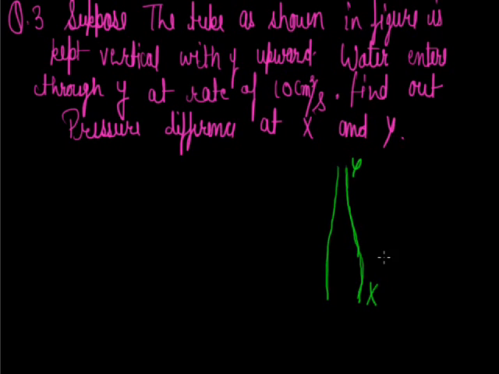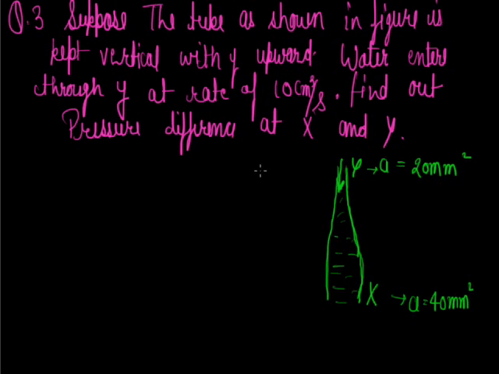The areas of cross section at Y and X are 20 millimeter square and 40 millimeter square, and 10 centimeter cube of water enters per second, as given, from Y. This means the volume rate is given.